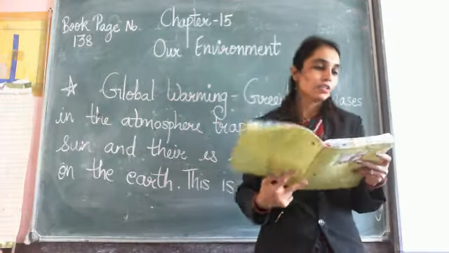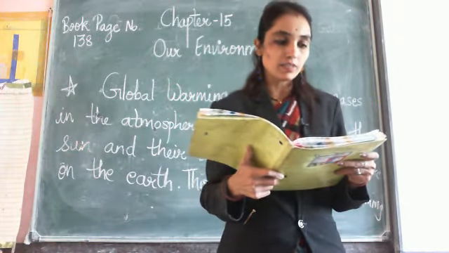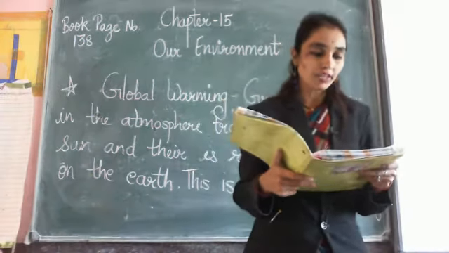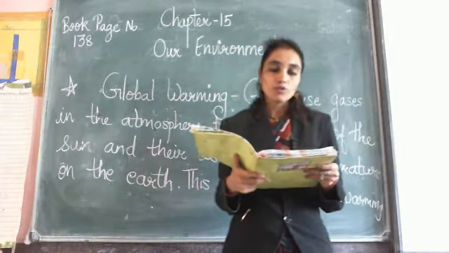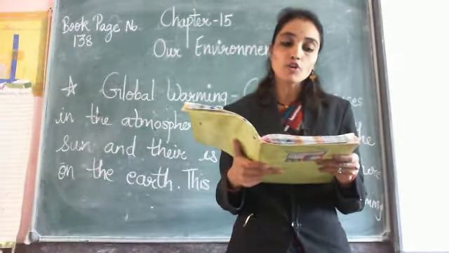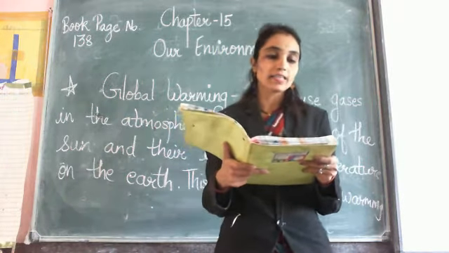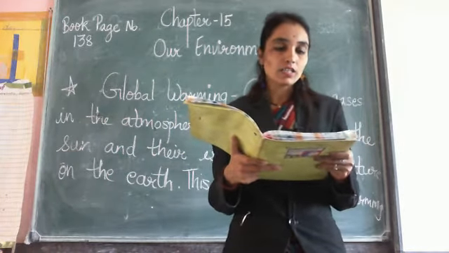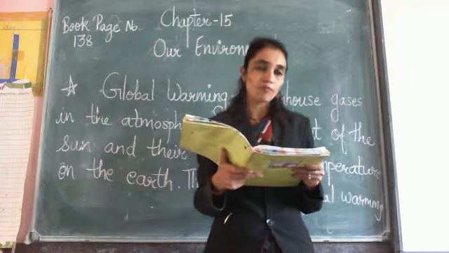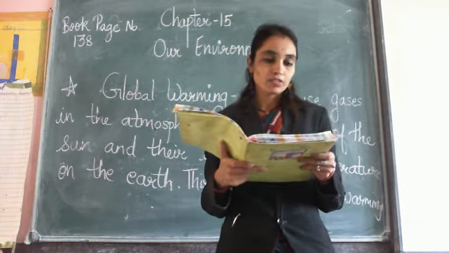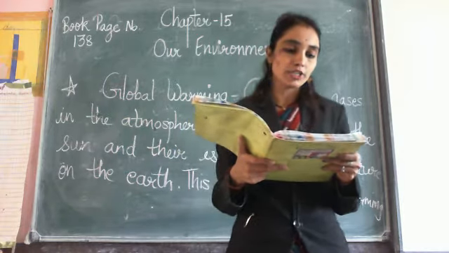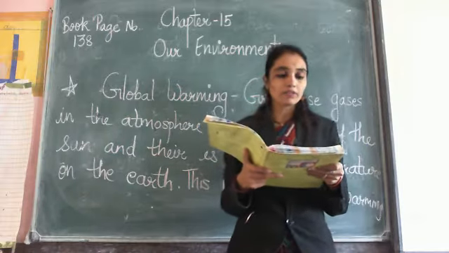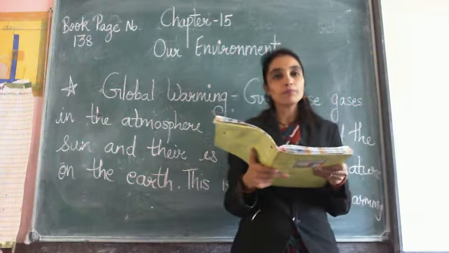Pay attention in your book. The effects of climatic change are visible, that is melting of polar ice caps, rise in water level of oceans and flooding of places near the sea. So what are the effects of global warming? Melting of polar ice caps, rise in water level of oceans and flooding of places near the sea. Efforts need to be made to reduce the warming up process. So we have to make some effort to reduce the warming up process.